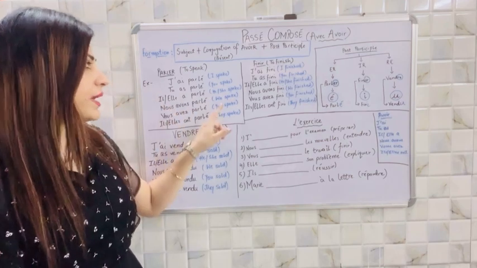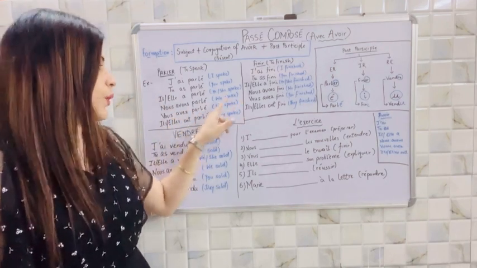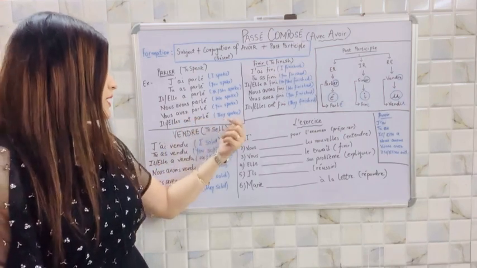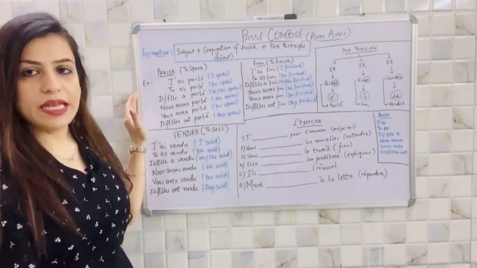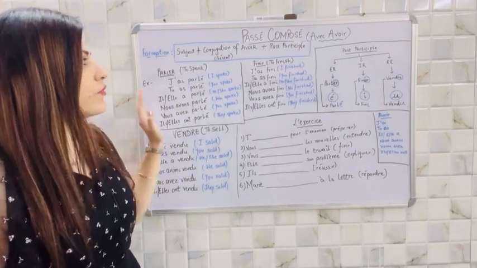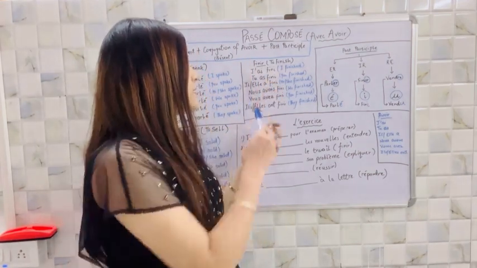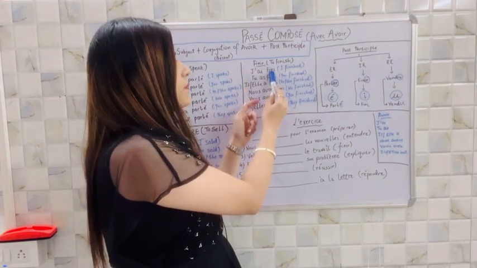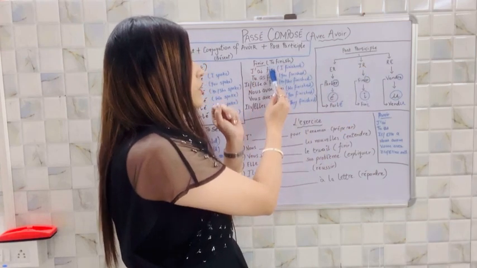Nous avons parlé, we spoke. Vous avez parlé, you spoke. Ils, elles ont parlé, they spoke. So that's how we have done the er ending verb. Let's move forward to finir, which means to finish. J'ai fini. Similarly, the subject, the conjugation of avoir, and the past participle that we have learned: how do we get it? Fini. Okay.